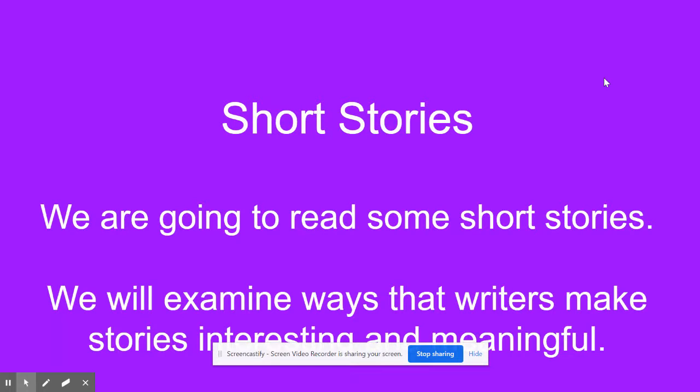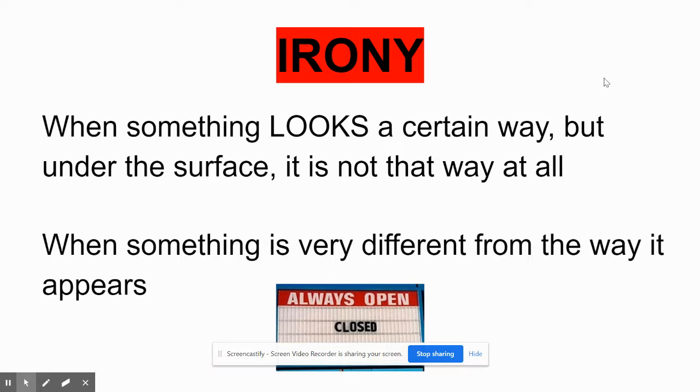So the first way that some writers make their stories very interesting and meaningful is by using a literary device called irony. And what I mean by a literary device is just a strategy or a technique that a writer uses in his or her writing. So it's kind of a writing strategy.